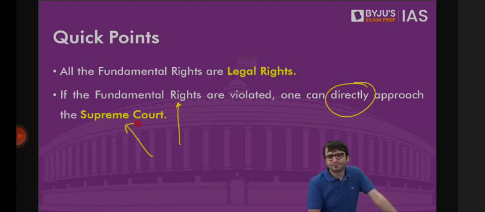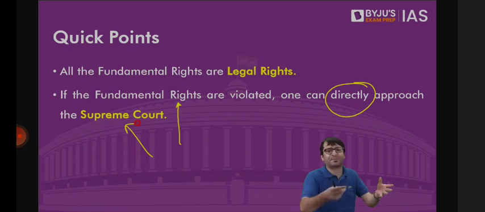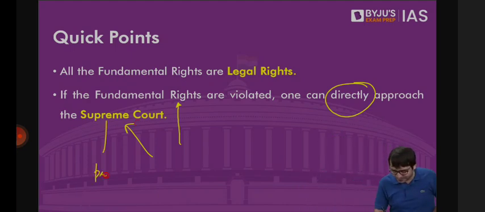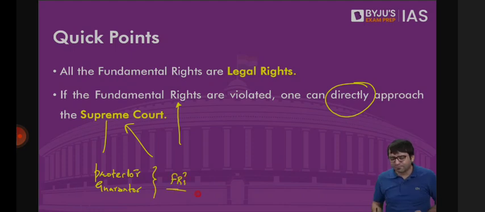If your other rights are violated, you can approach the High Court, then approach the Supreme Court. But if your fundamental rights are violated, they are so important for the growth and development of an individual that we can't wait for long to give you your rights back. That is why the Constitution says the Supreme Court is the protector. Supreme Court is the guarantor of your fundamental rights. The moment your fundamental rights are violated, you can directly approach the Supreme Court.